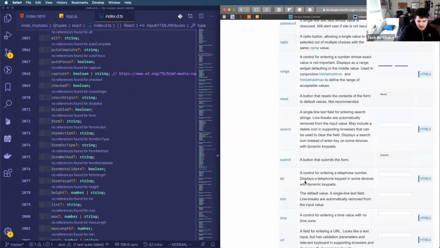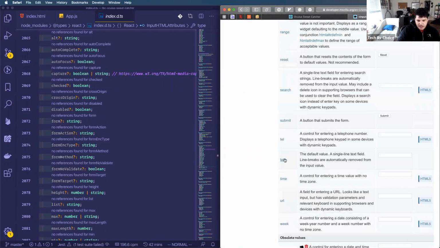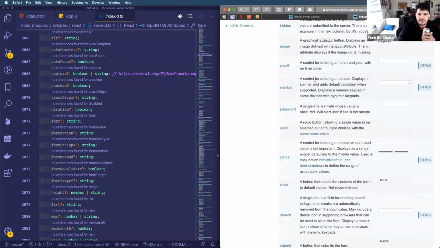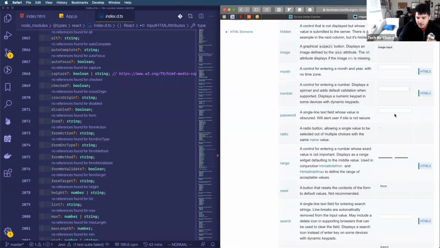And you could see that you could have text, tel for a telephone, search to denote that this input is going to search over some data set, password, which will make sure that whatever you type into the input is these little dots. Don't give away your password. A number, which should be the only thing you can type. I don't know why they let me type words in there.